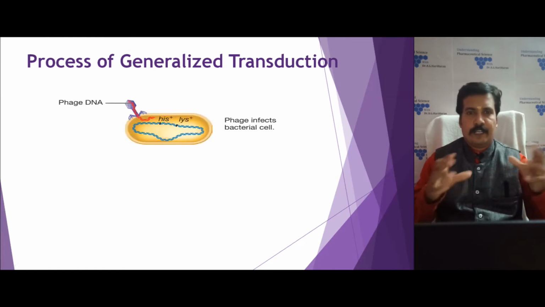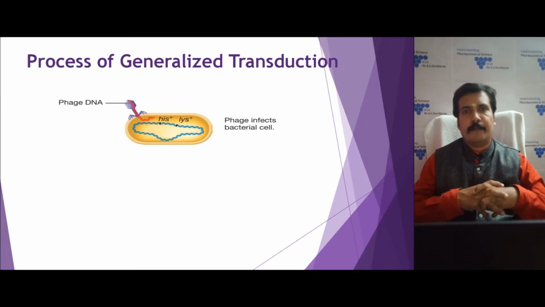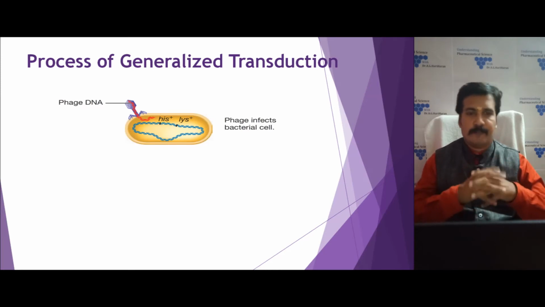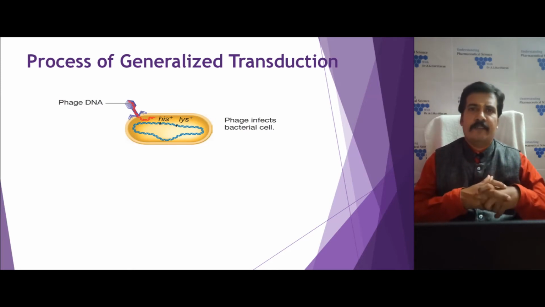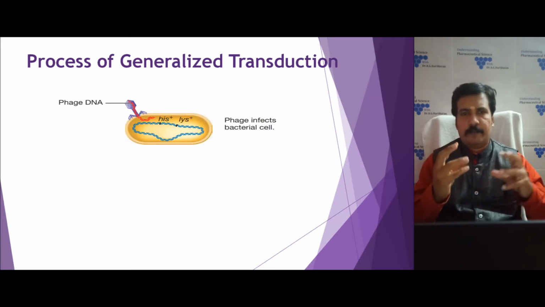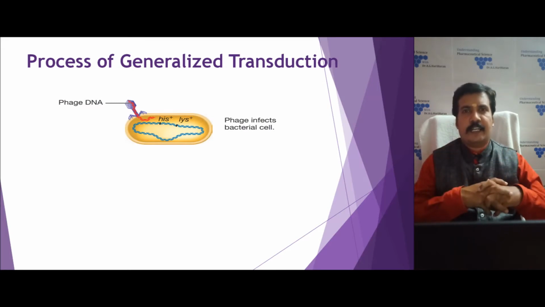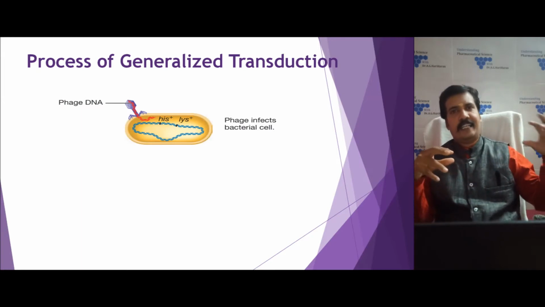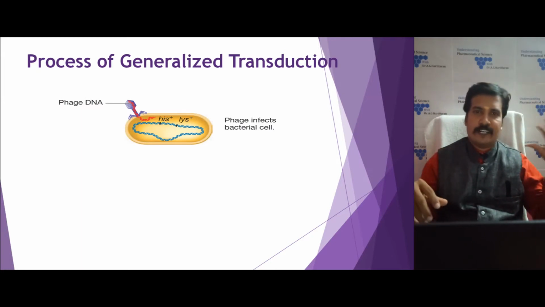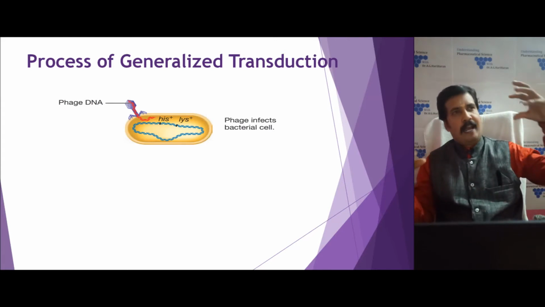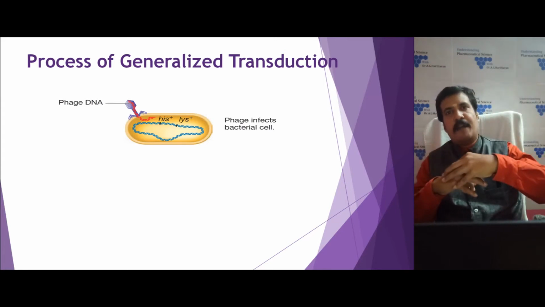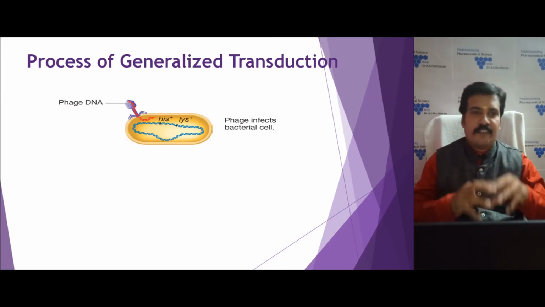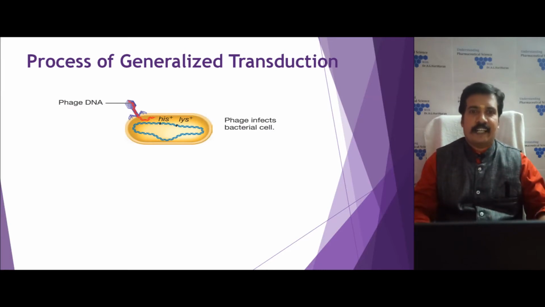First you can see a bacterium. The bacterial genetic material is represented in blue color, which carries two genes, for our understanding of how the transduction occurs: one is histidine plus and the second is lysine plus. The phage particle carries its own viral DNA, shown in red color. It comes and attaches to the receptor of the bacterial cell, and this phage DNA gets internalized.